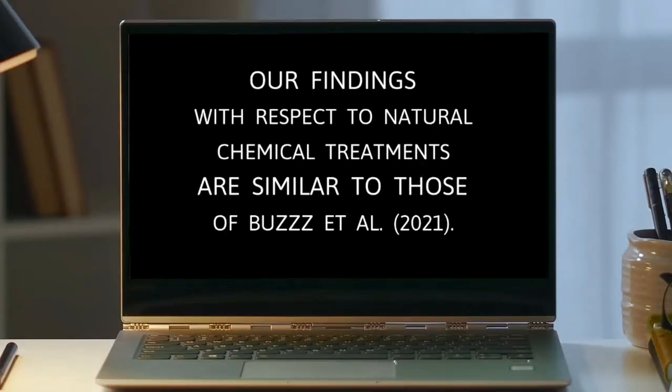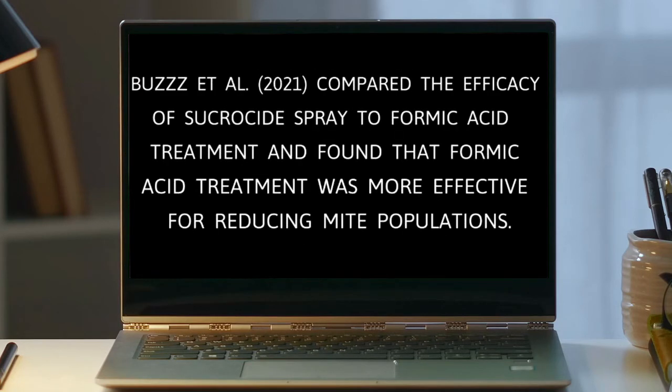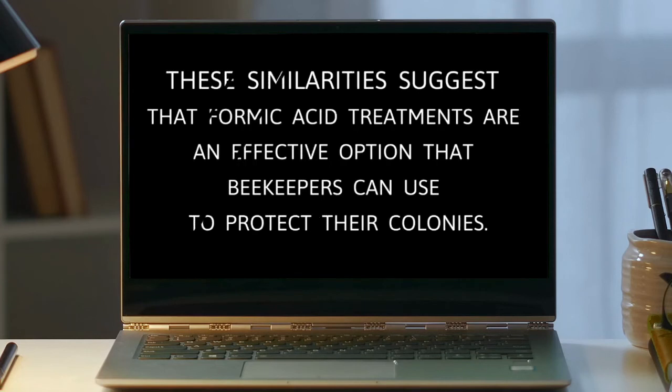The writer also compares their findings to other studies. They state, "Our findings with respect to natural chemical treatments are similar to those of Buzz et al. 2021. Buzz et al. 2021 compared the efficacy of sucroside spray treatment to formic acid treatment and found that formic acid treatment was more effective for reducing mite populations. These similarities suggest that formic acid treatments are an effective option that beekeepers can use to protect their colonies."